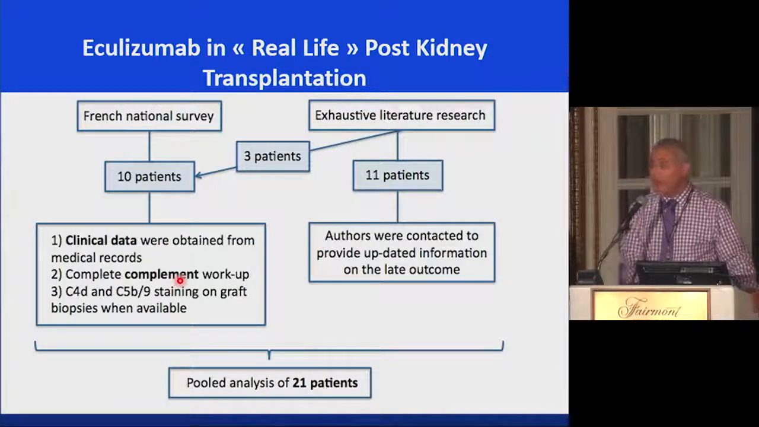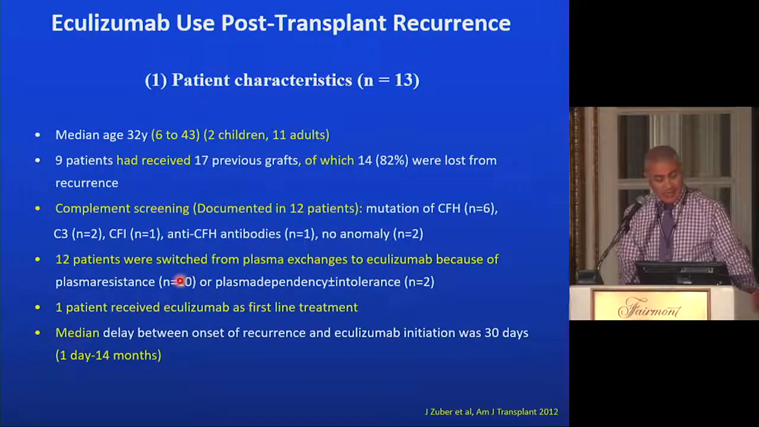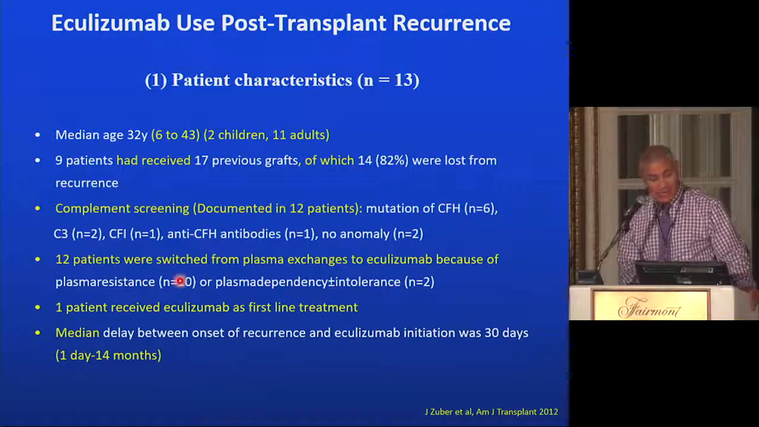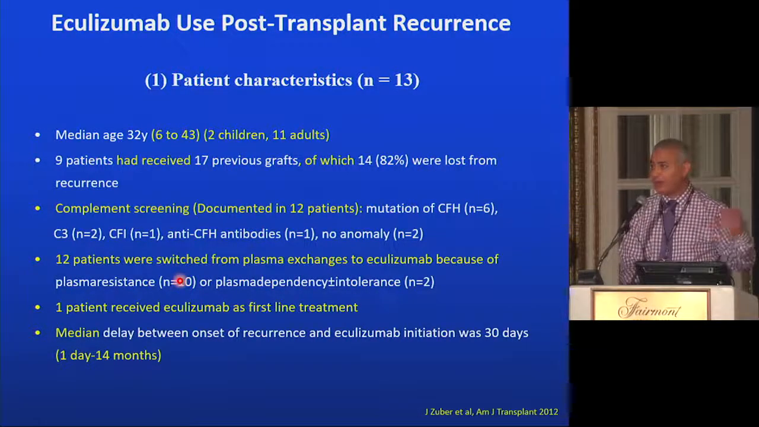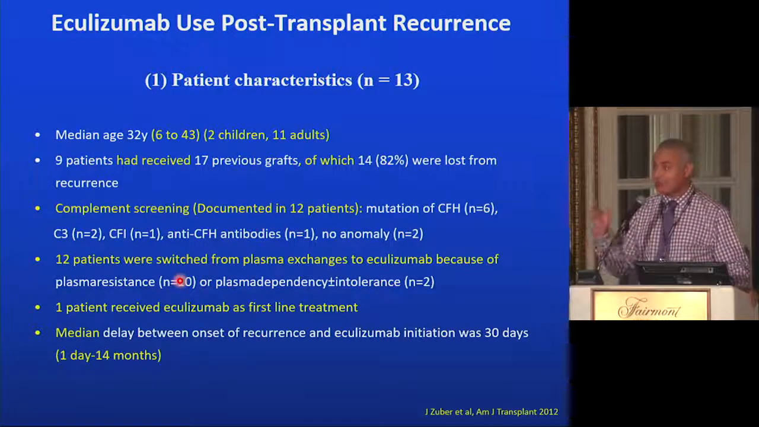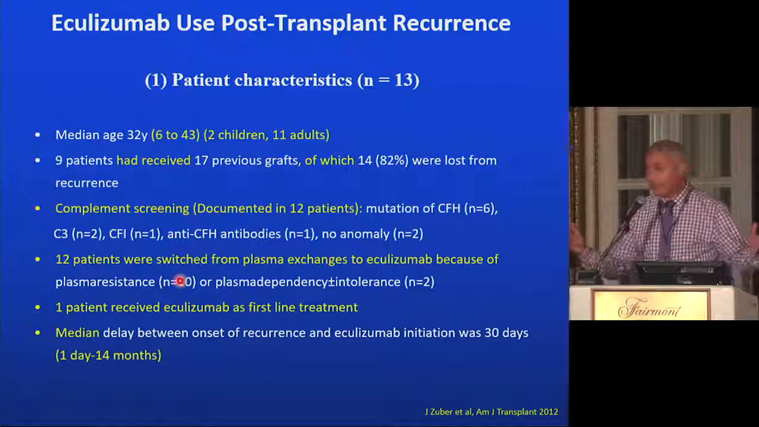So what about Eculizumab after transplant? It has been used, and this is the French data, in this category of patients as an alternative to plasma exchange that was failing in 13 patients. And these are the characteristics of the patients. Most of them had already been transplanted before, and they lost the graft to recurrent disease. 12 of them had identified mutations in the complement regulatory proteins, and 12 were totally dependent on plasmapheresis and resistant, and 1 could not tolerate it.